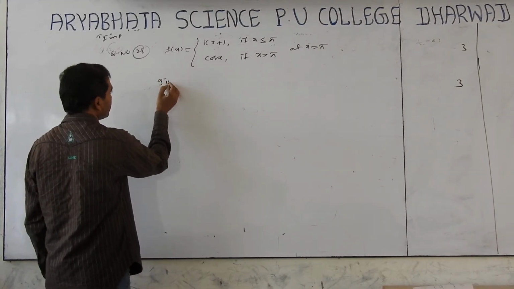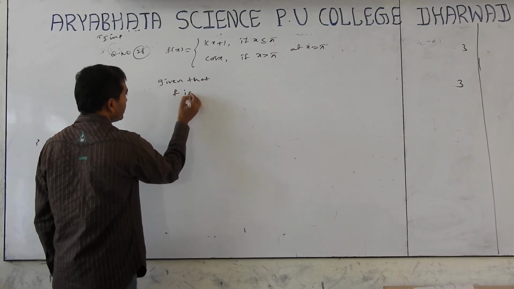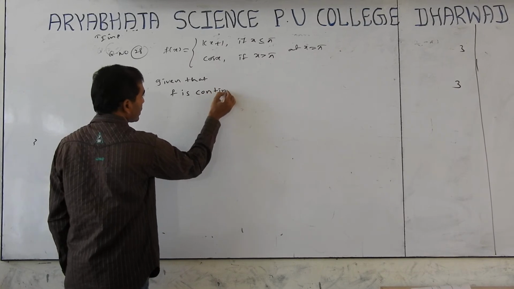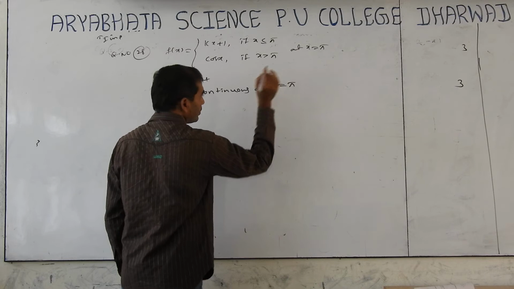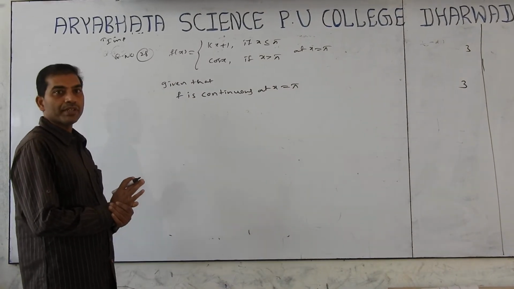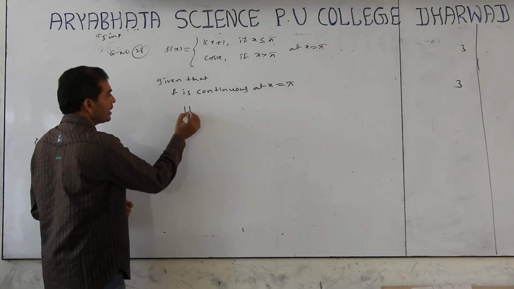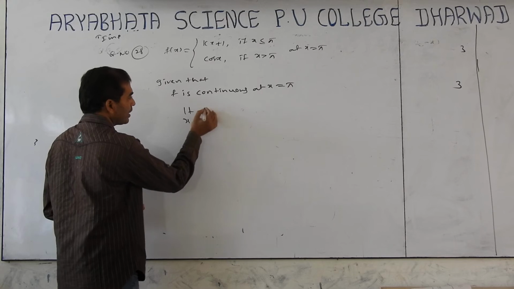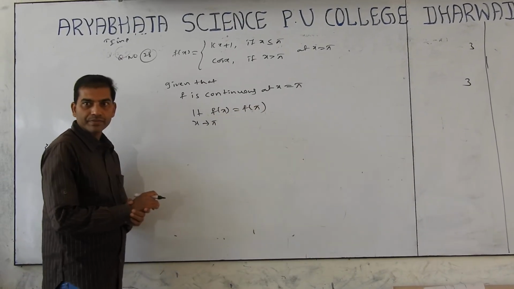Given that f is continuous at x equal to pi. F is continuous at x equal to pi means limit value equal to function value. Limit of x tends to pi, f of x equal to f of pi.